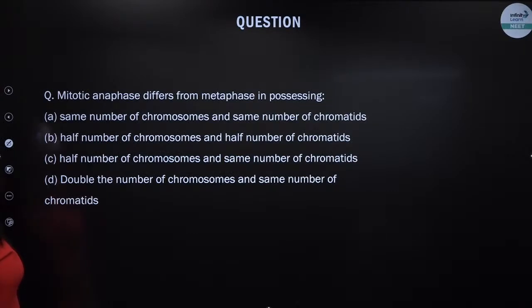Next, mitotic anaphase differs from metaphase in possessing. That's a good and conceptual question. Let me see who can crack this one.